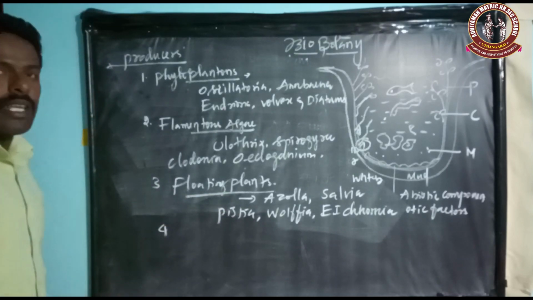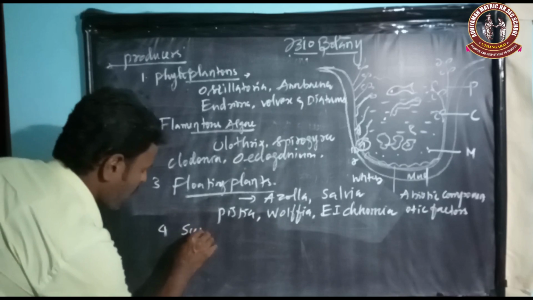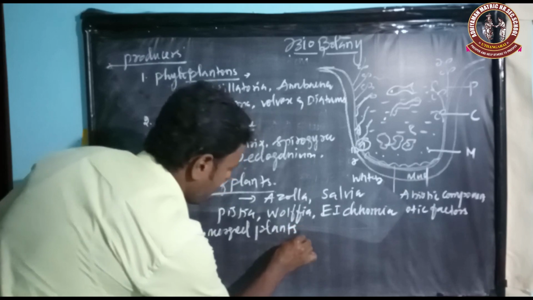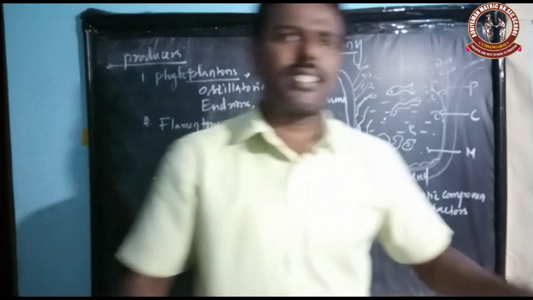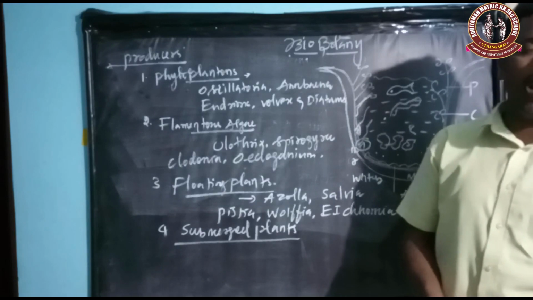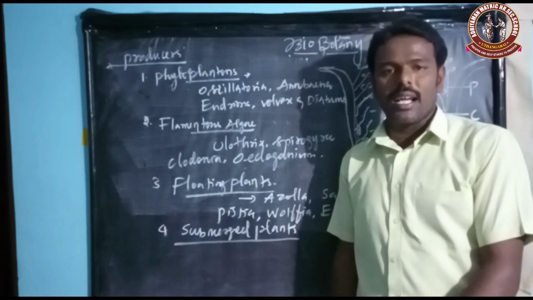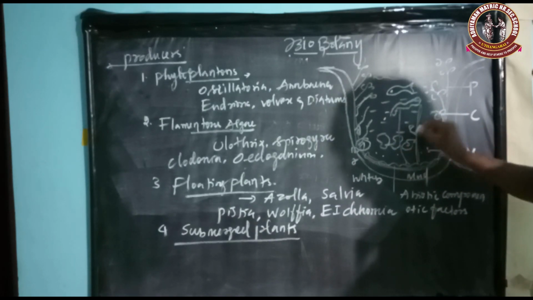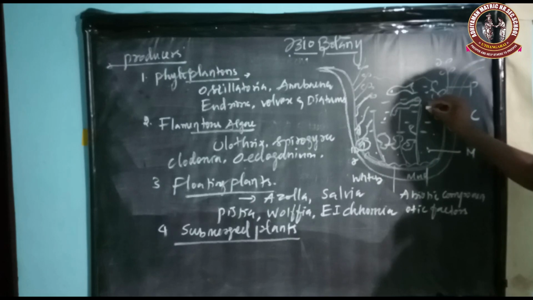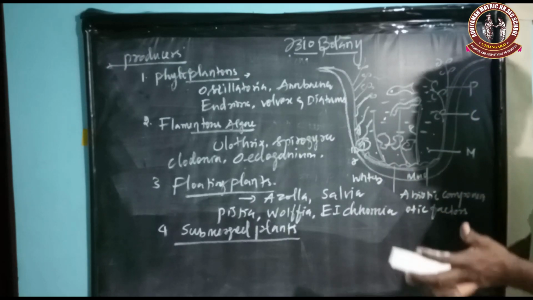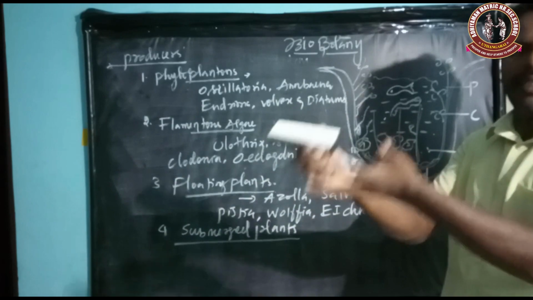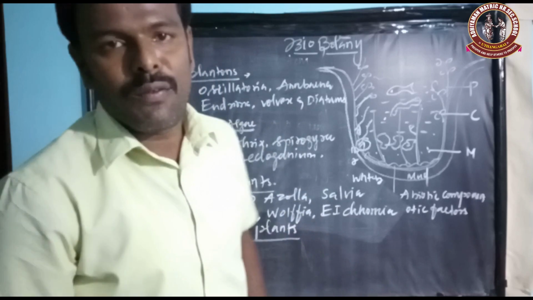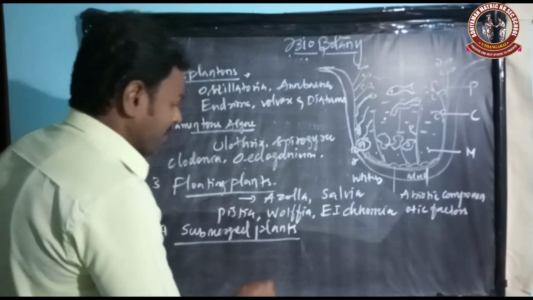Then the fourth one is submerged plants. So what are submerged plants? The plants bear all the parts, and they are fixed at the bottom of the water regions or bottom of the pond, but the other parts do not appear on the outer surface of the water. All the parts are embedded in the waters. That means submerged plants. For example, Potamogeton.